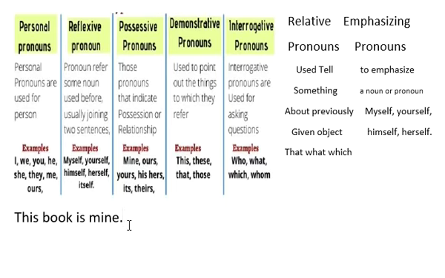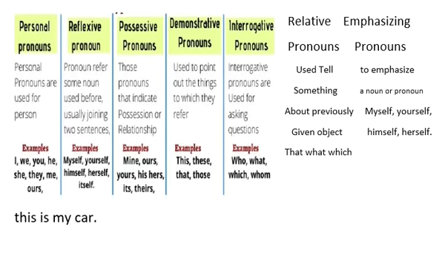Okay students, let's move further to know about our next pronoun. This is demonstrative pronoun. They are used to indicate anything or anyone, as this, that, these, those. Let's take an example.